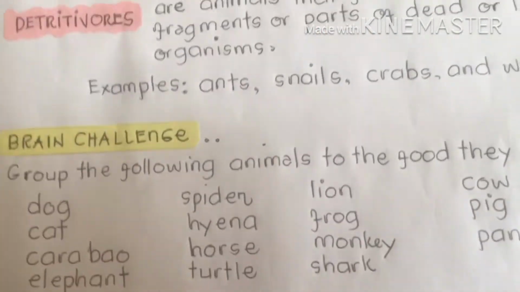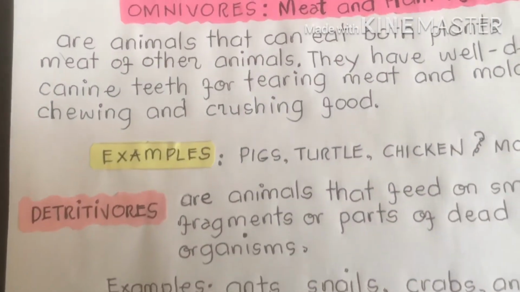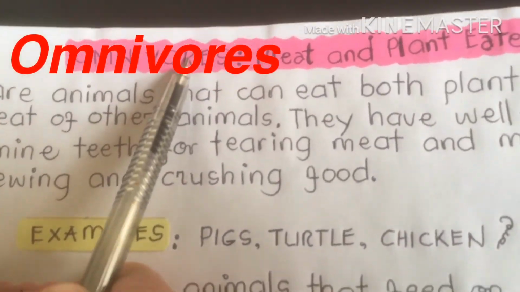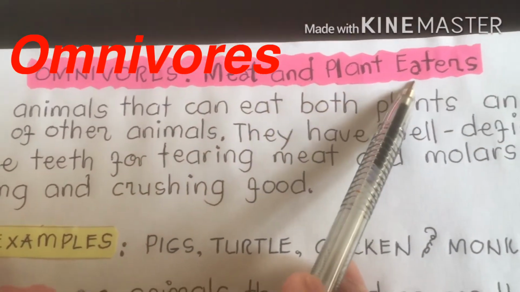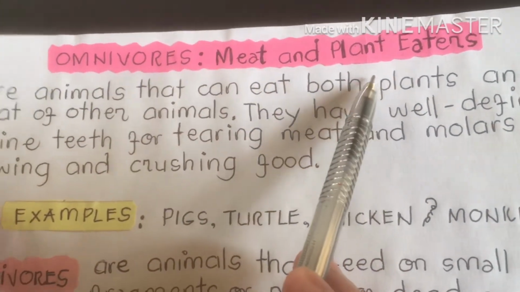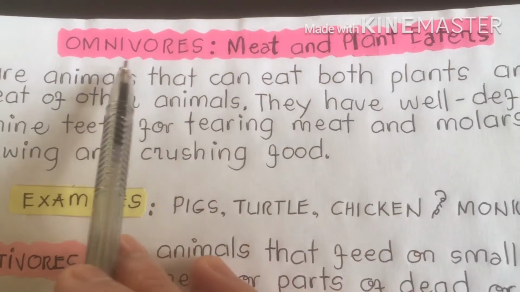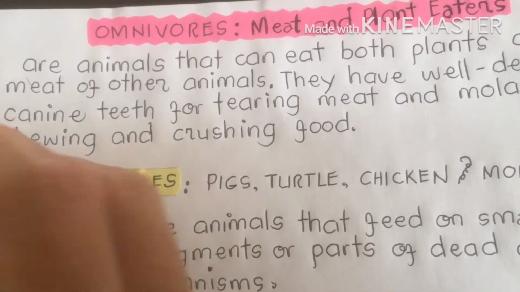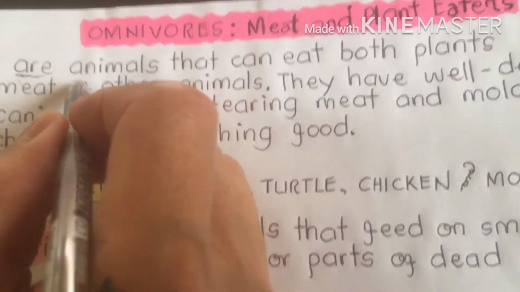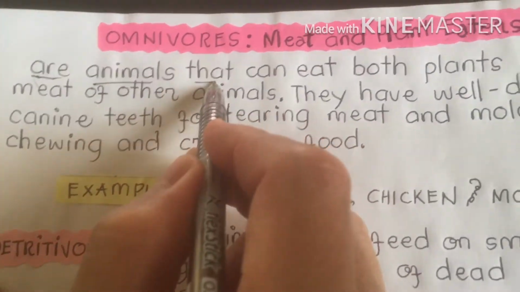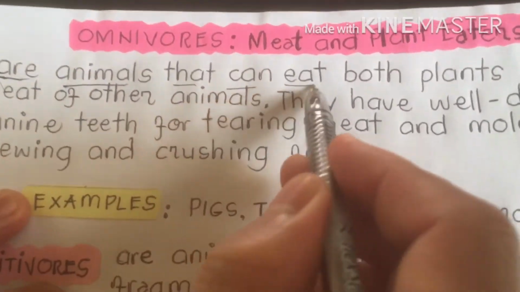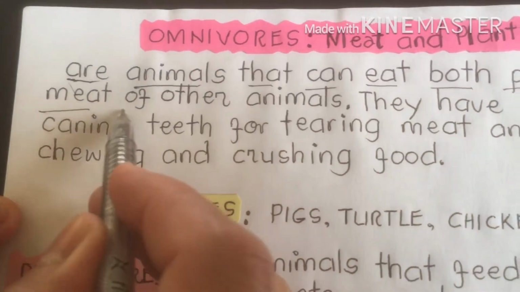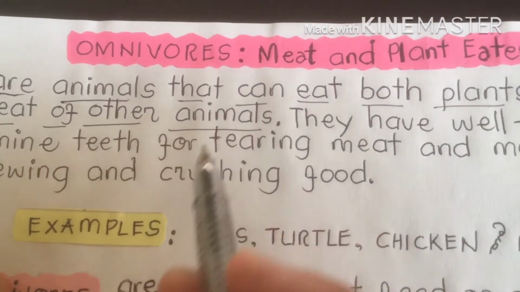Next, another classification of animals according to the food they eat is omnivorous. Omnivorous class, meat and plant eaters. We belong here. Human beings belong to the meat and plant eaters, which is omnivorous. We are omnivores. They are animals that can eat both plants and meat of other animals.